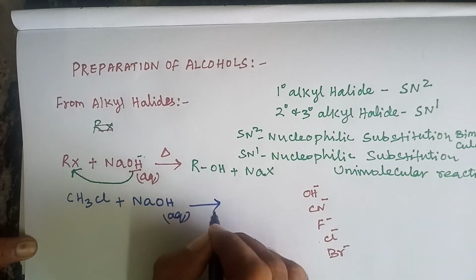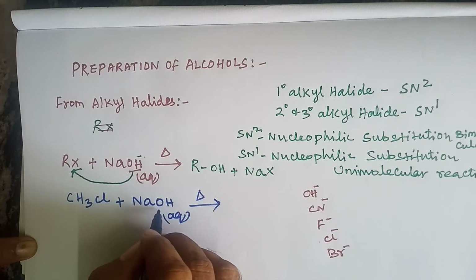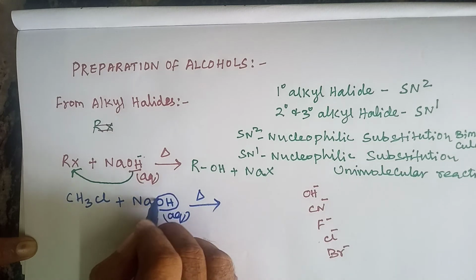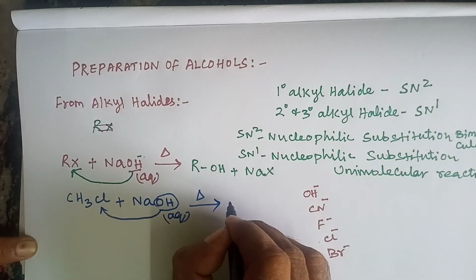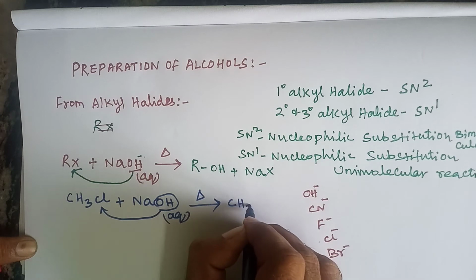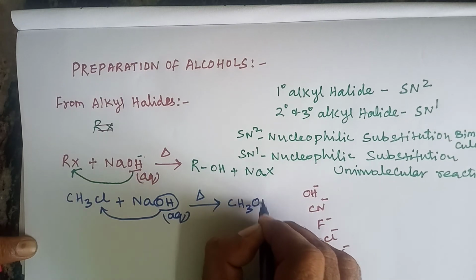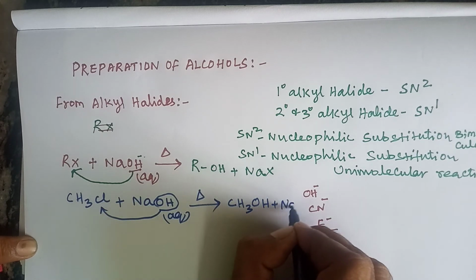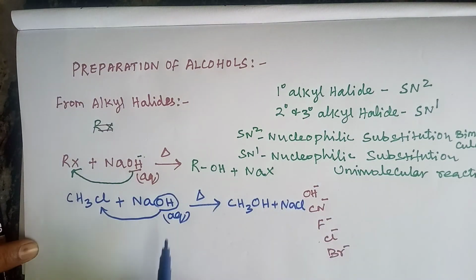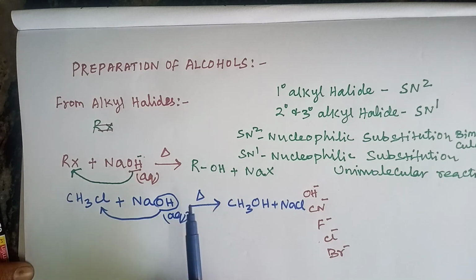When we heat this, here this nucleophile OH replaces the halide ion, chloride ion. It gives CH3OH plus NaCl. This is the nucleophilic substitution reaction. Here the alcohol we can prepare from alkyl halide. So do you understand, student?